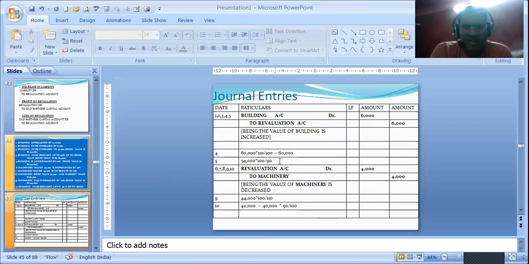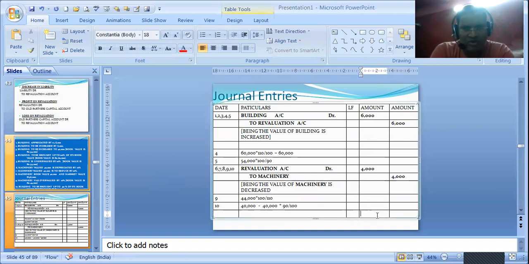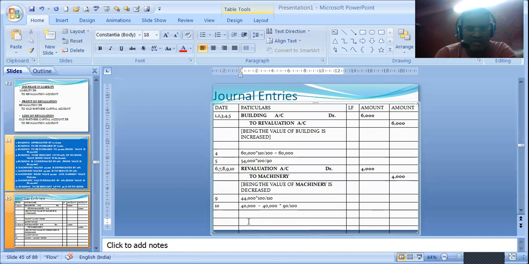In the first instance, if you prepare a revaluation account, is there a profit or a loss? There is a profit of 2,000 of building. So that has to be recorded in the capital account. Revaluation account, thousand each partner. If two partners are there, then thousand each partner.